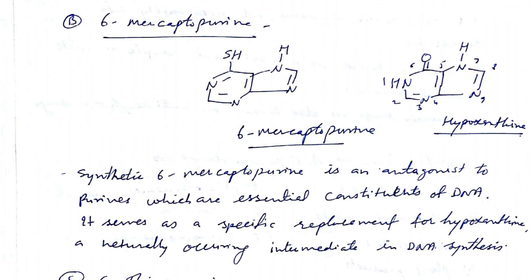I think it is very clear to you all. You understood the point that 6-mercaptopurine has a structural resemblance to purine analogs like adenine and guanine, which are very essential nitrogen bases for DNA synthesis.